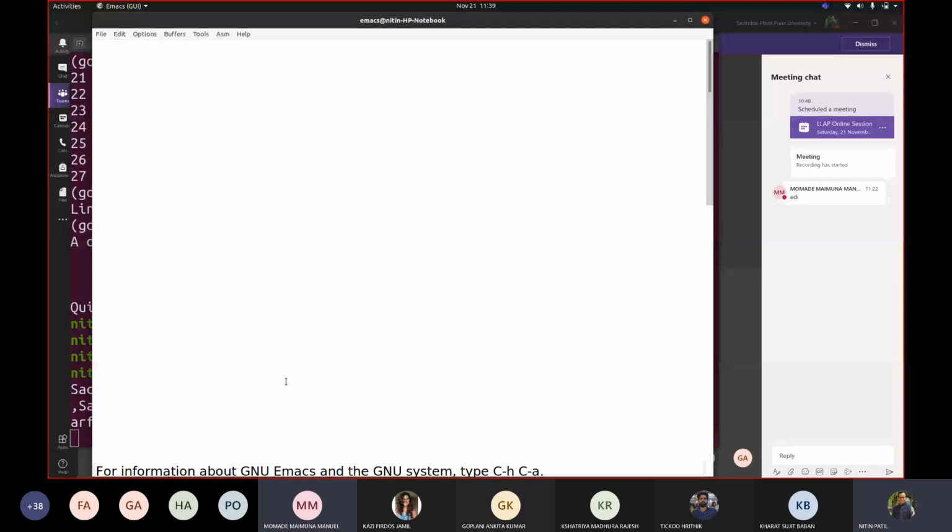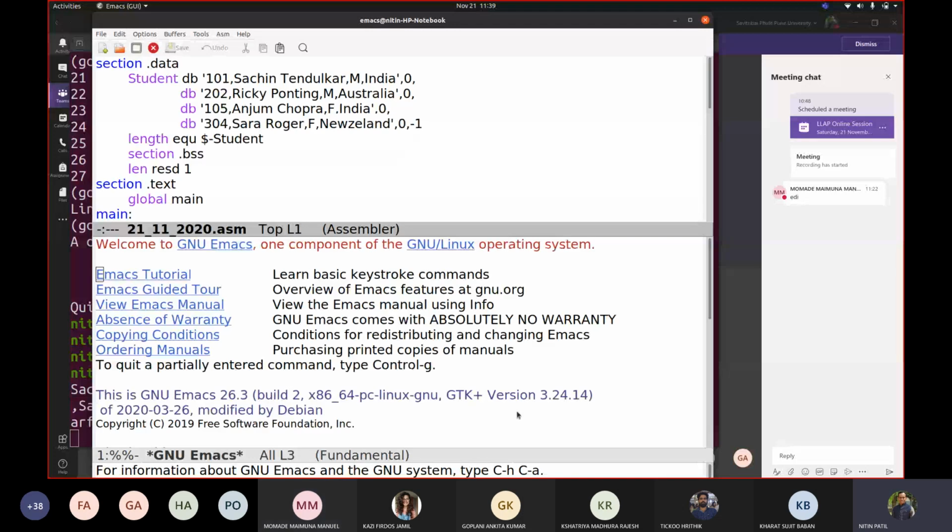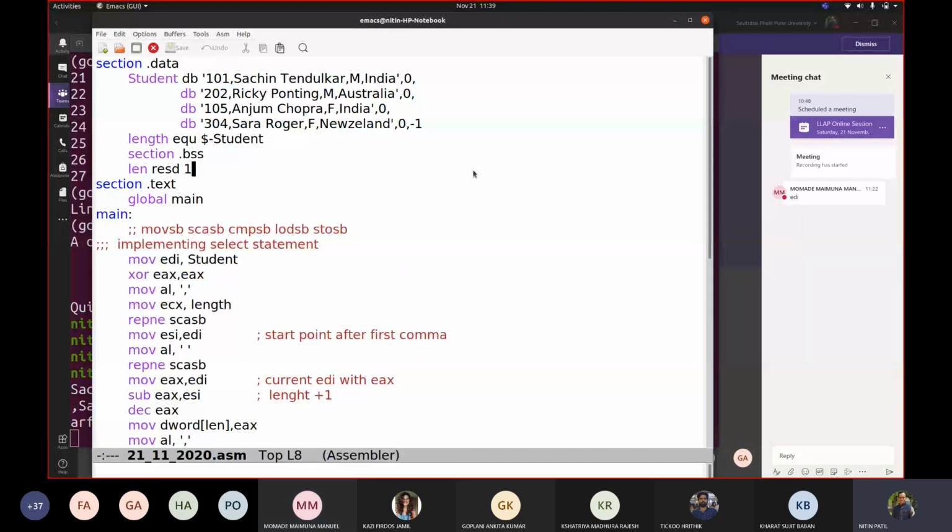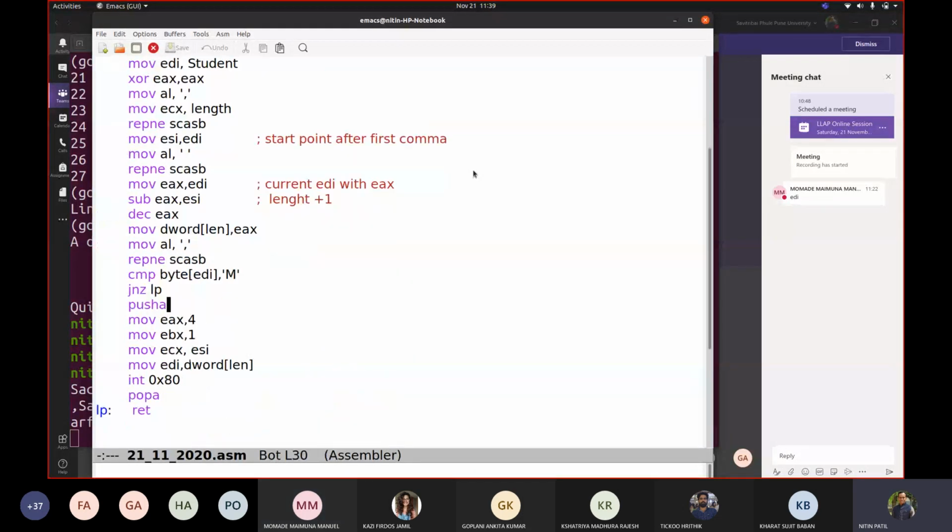Sir, what is push A and pop A? Sorry? What is push A and pop A? Push all registers. Okay. As we are changing the register values here, correct? Sorry, I wrote EDI. I should have written EDX. What push A does is it pushes all registers so that if you are modifying them, as we are modifying all registers here, EAX, EBX, ECX, EDX, correct?